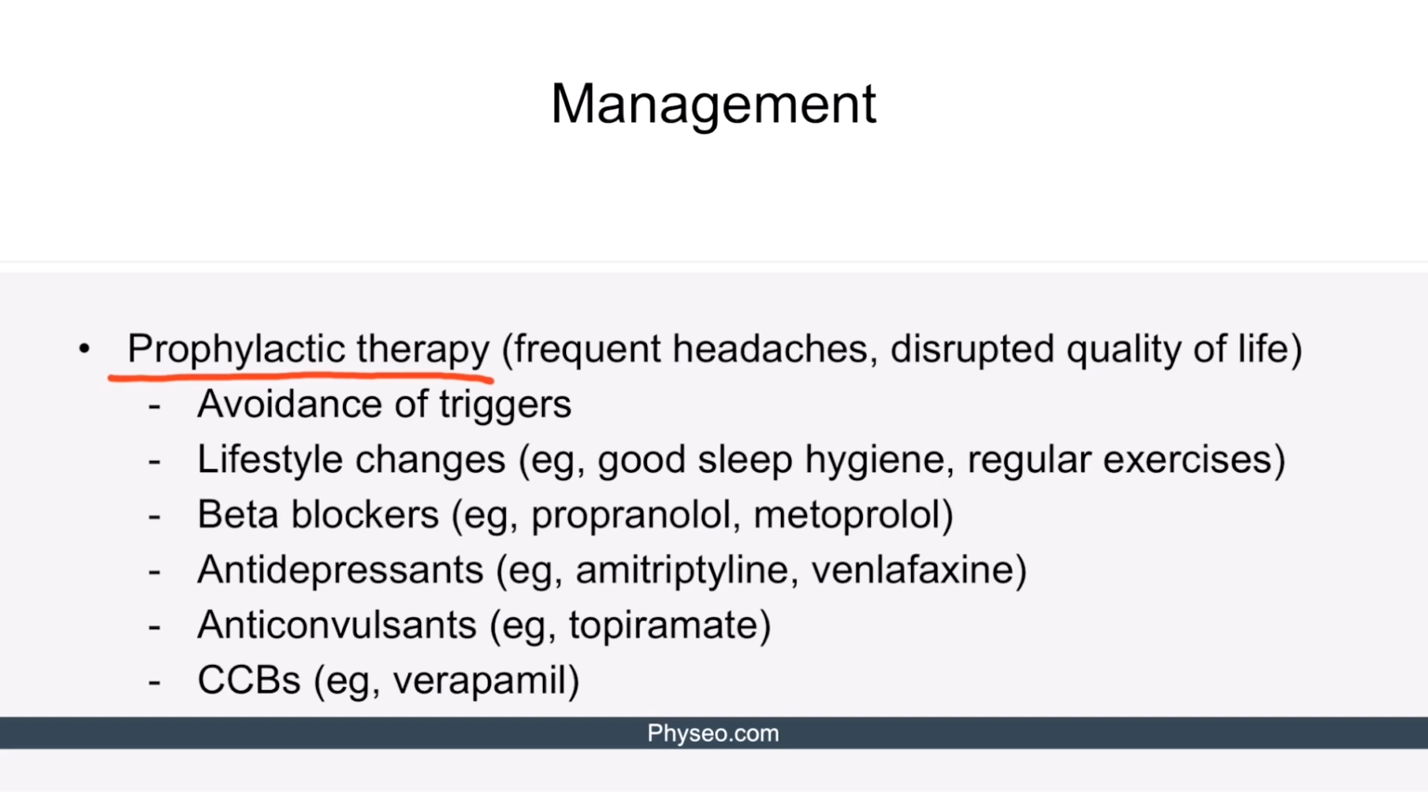Prophylactic therapy of migraine is indicated in settings of frequent and long-lasting headaches, or when there's a significant disruption of patient's life quality. It begins with avoidance of triggers such as emotional stress, in addition to making lifestyle changes like having good sleep hygiene and exercising regularly. Pharmacologic choices include beta blockers, for example propranolol and metoprolol. Antidepressants commonly used are amitriptyline and venlafaxine. Anticonvulsants like topiramate. And calcium channel blockers such as verapamil.